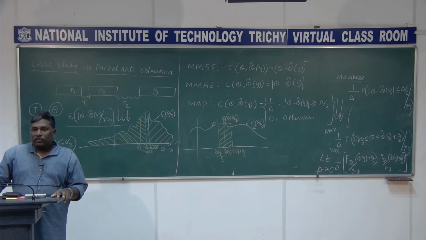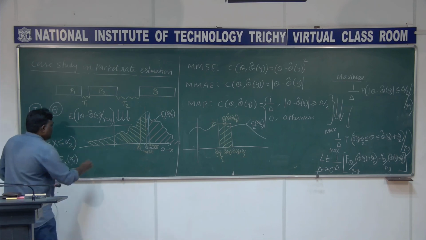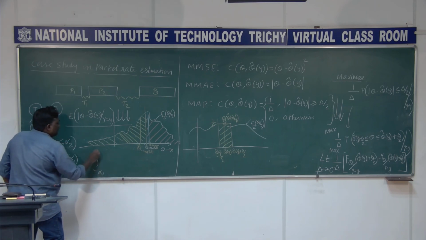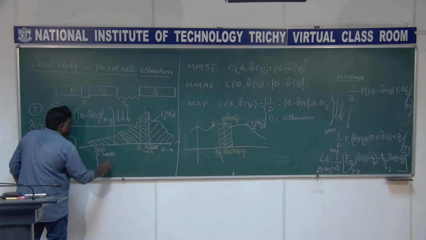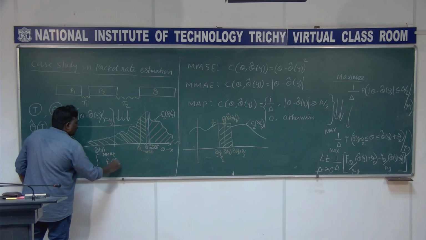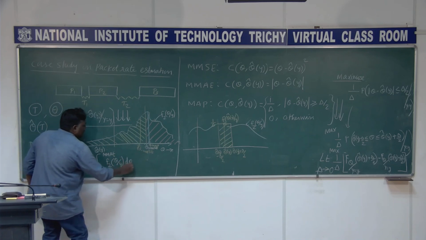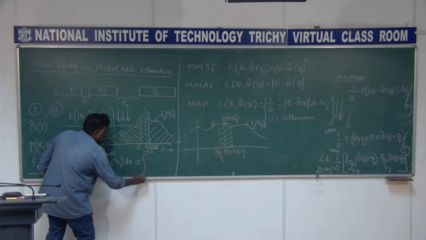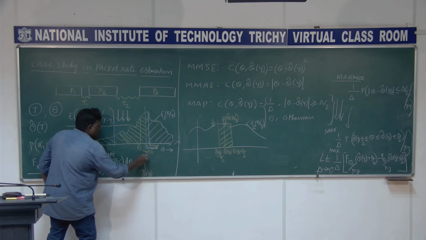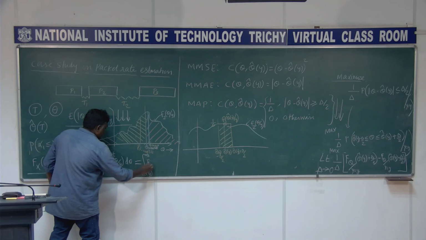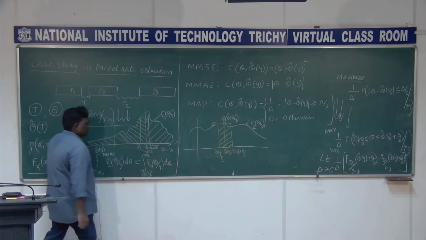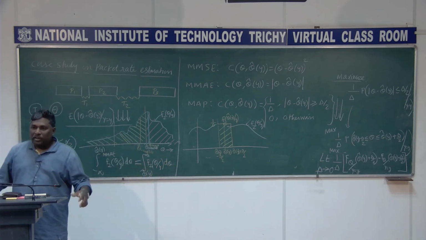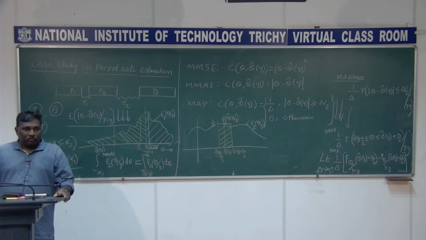You will find the solution is: the integral from minus infinity to theta cap of y of f2 of theta given y d theta is equal to the integral from theta cap of y to infinity of f2 of theta given y d theta. This is what you will get. It means that it is a median.